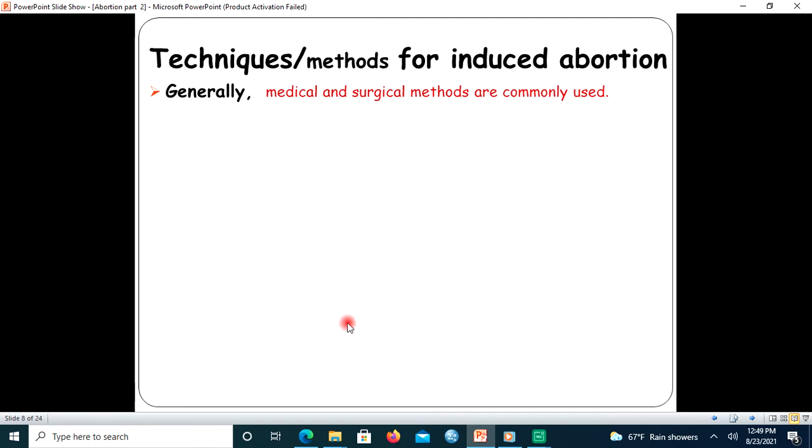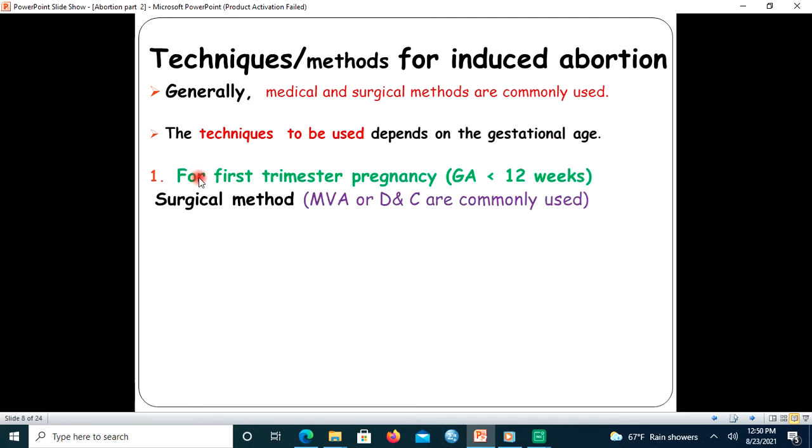Let us proceed. What are the techniques or methods to be used for induced abortion? Generally, medical and surgical methods are commonly used. The technique to be used depends on the gestational age, the age of the pregnancy. If the pregnancy is within the first trimester, that means the gestational age is less than 12 weeks, surgical methods, specifically MVA or dilation and curettage, are commonly used, but MVA is the preferable method.